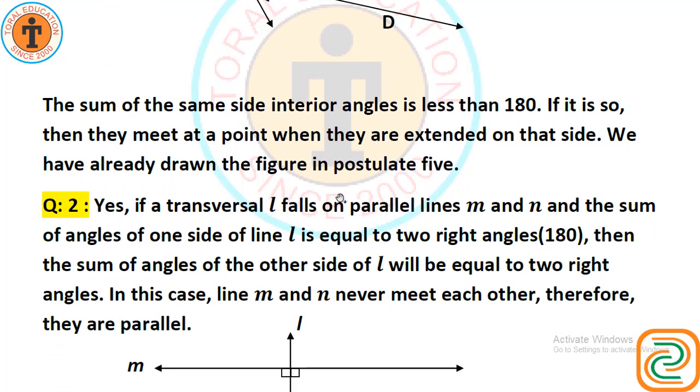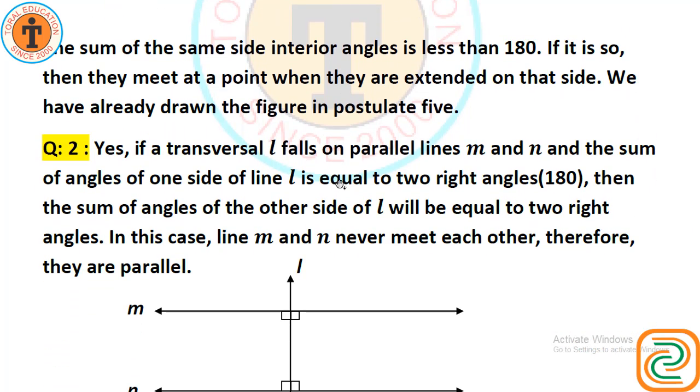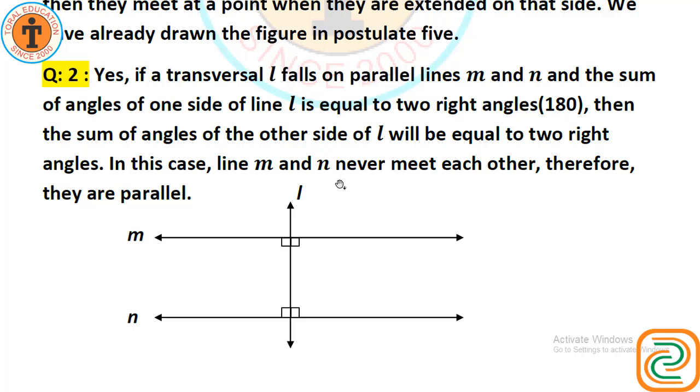Okay. Question number 2. Does Euclid's fifth postulate imply the existence of parallel lines? Explain. Yes.